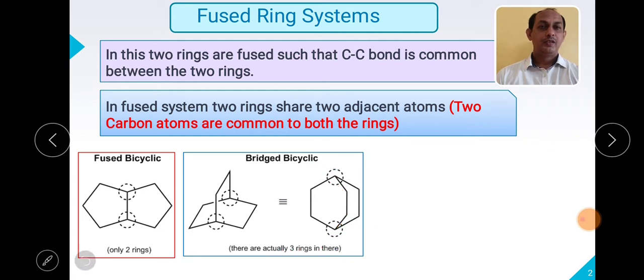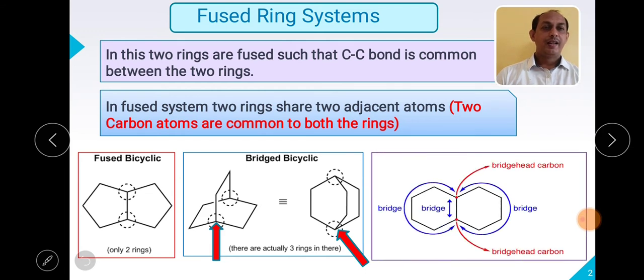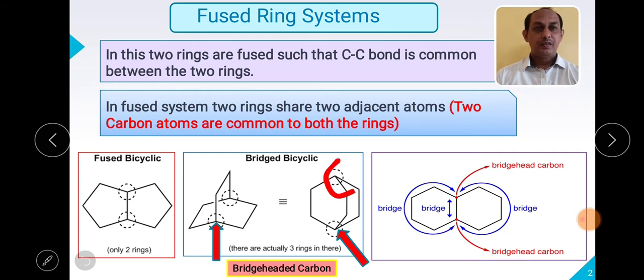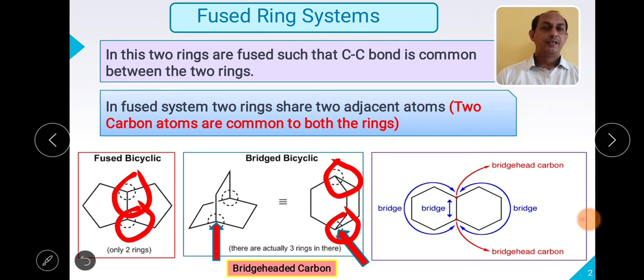So in the case of bridged bicyclic systems, there are three carbon chains present. Now these common carbons are called bridgehead carbons. I will repeat, these particular carbon atoms are called bridgehead carbon atoms.